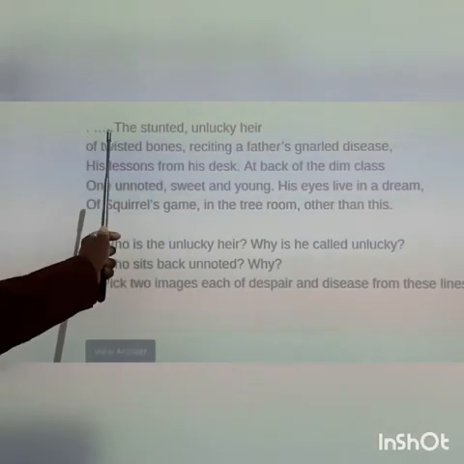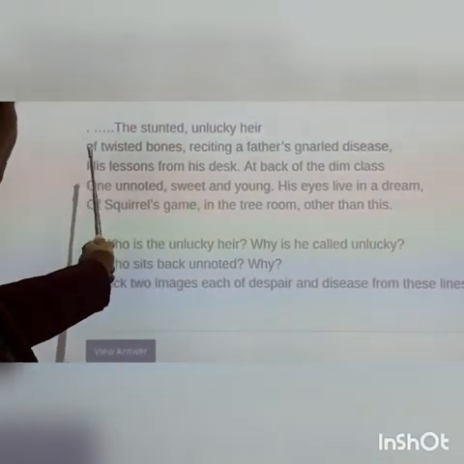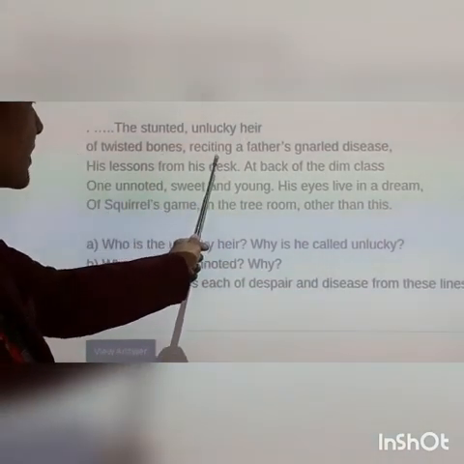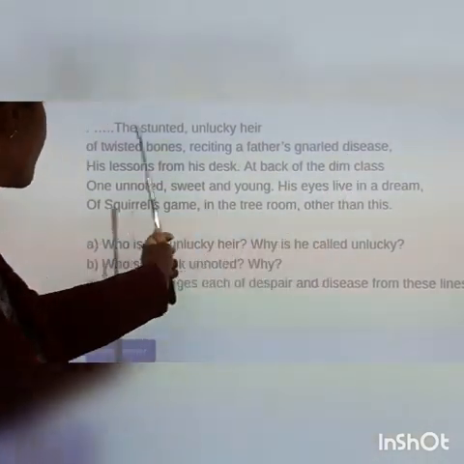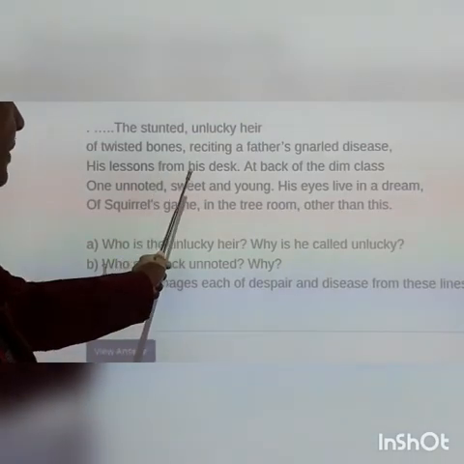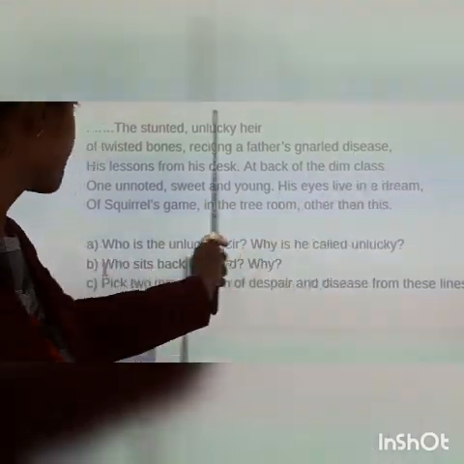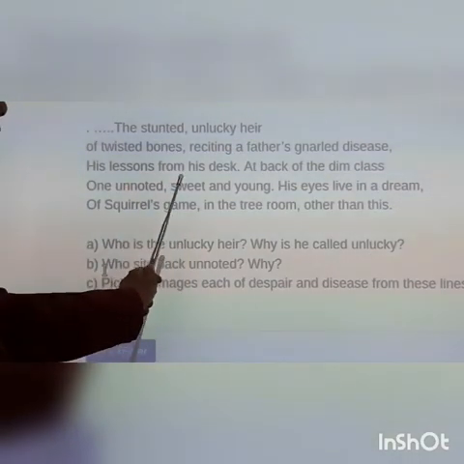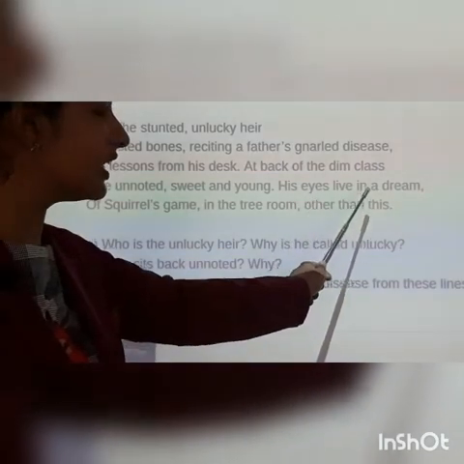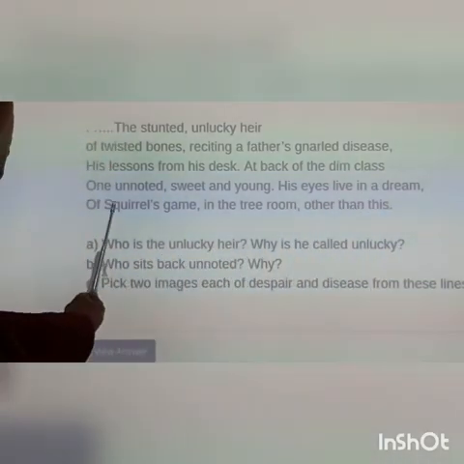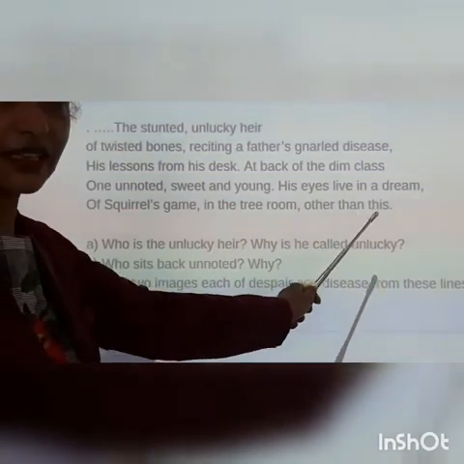Lines. "The stunted, unlucky heir of twisted bones, reciting a father's gnarled disease, his lessons from his desk. At the back of the dim class, one unnoted, sweet and young, his eyes live in a dream, of squirrel's game, in the tree room, other than this."